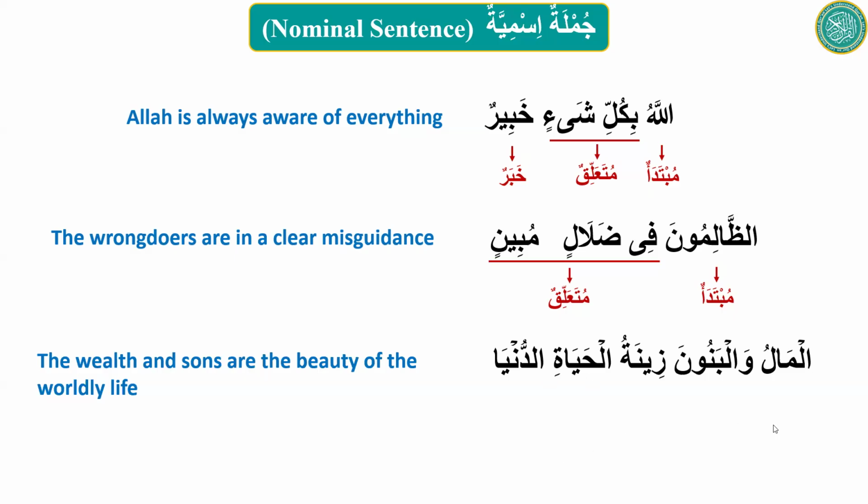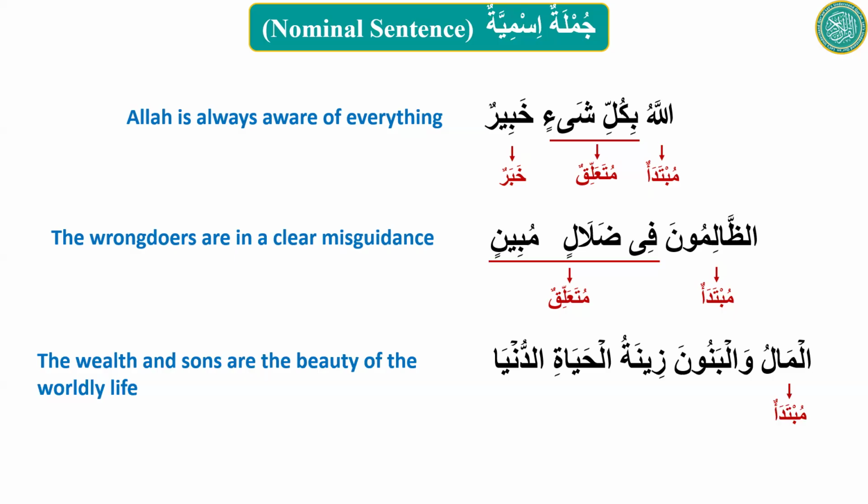It's the first marfu ism, is it not? It's mubtada. And al-banun, if you just look at how this sentence is, Allah is saying the wealth and the sons are the beauty of the worldly life.